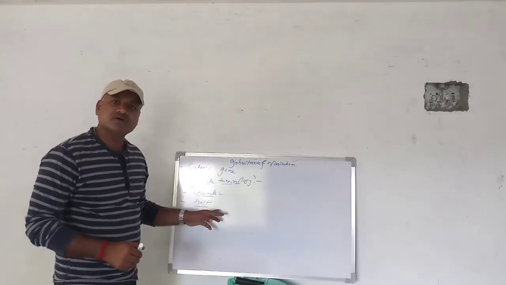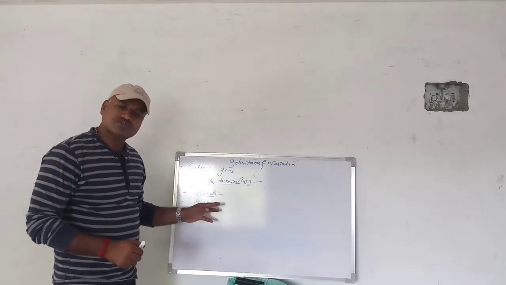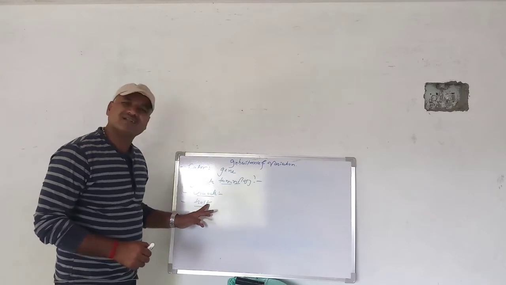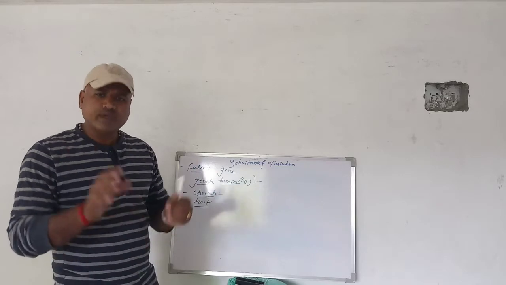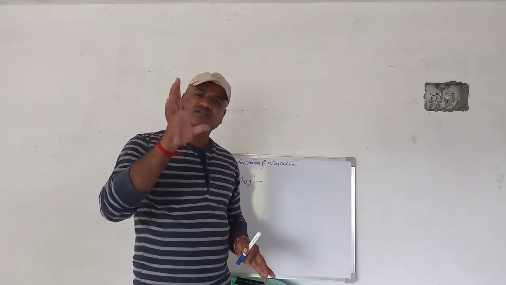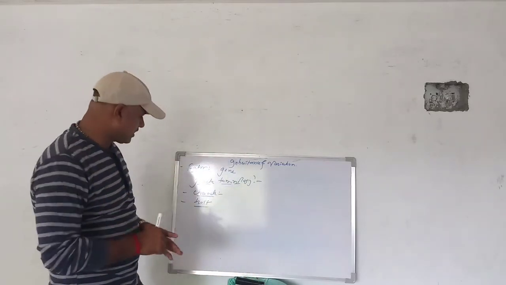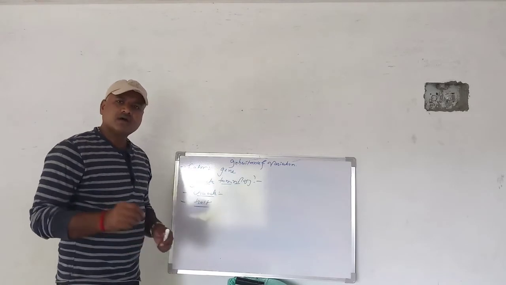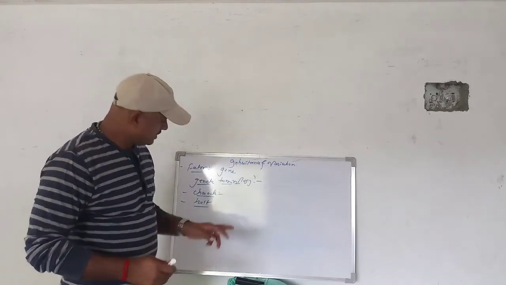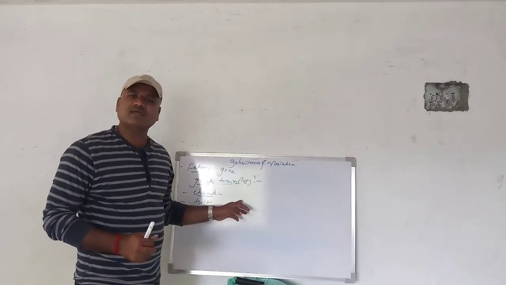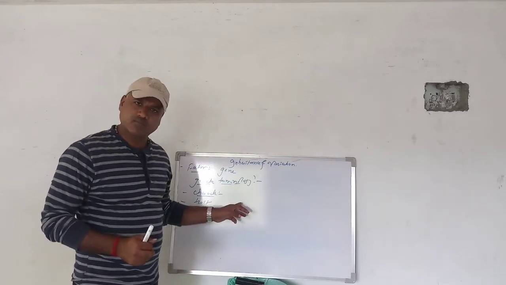Such a character is called a trait. Sometimes instead of character we use the term trait. It is a biological term. Tall and dwarf are the two detectable variants in the plant body.